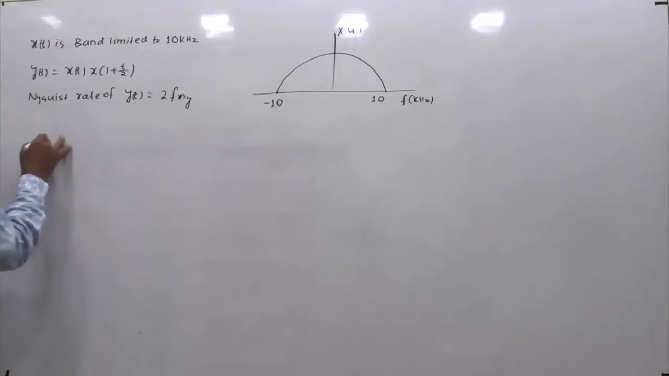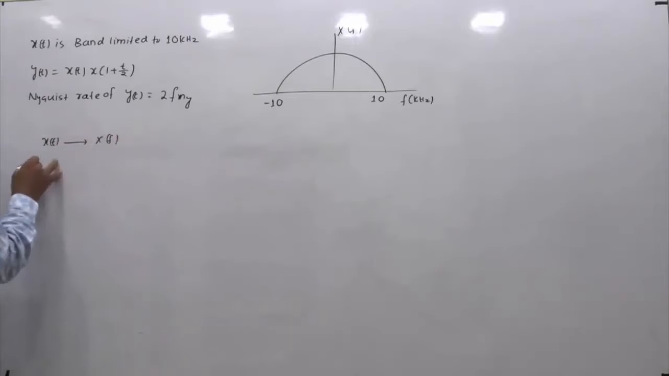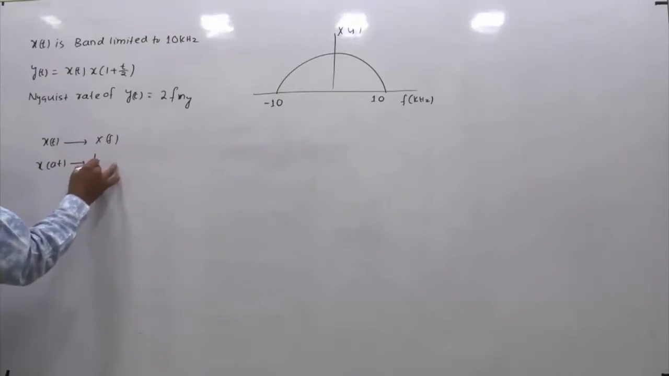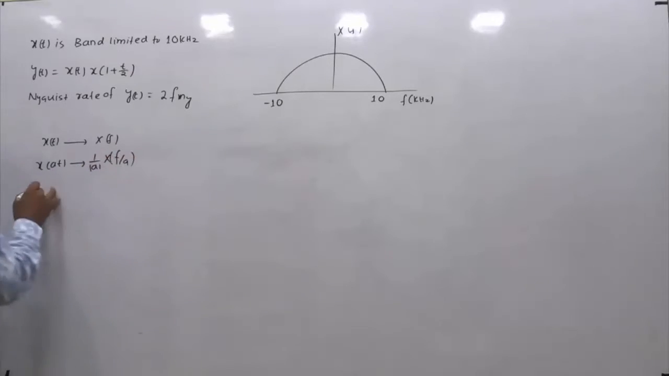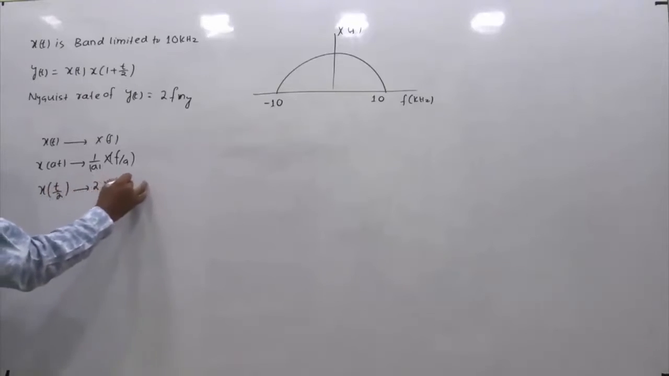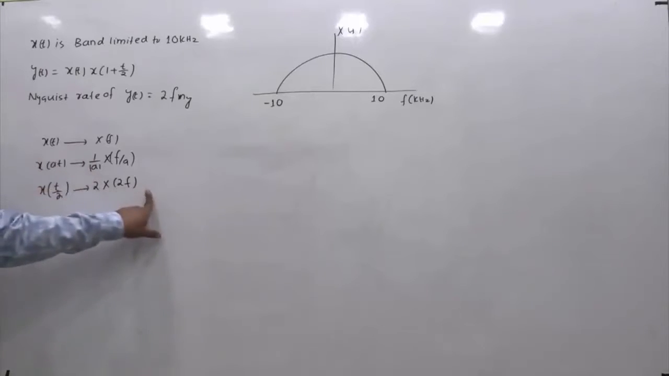So the point is, if x of t has its spectrum given as x of f, then by the time scaling property, x of at has spectrum 1 by mod a into x of f by a, isn't it? Now if I replace a by half, so if I am finding the spectrum of x of t by 2, this will be given by 2 into x of 2f. Hope this is clear. So in this I am just substituting a equals half, that is x of t by 2. Then if I put a equals half, this is 2 into x of 2f.